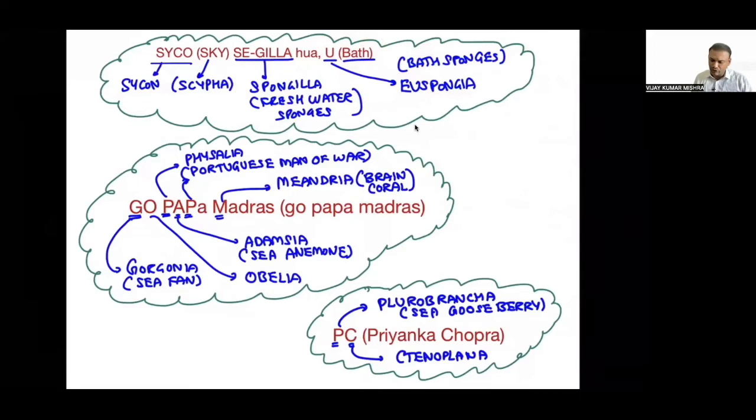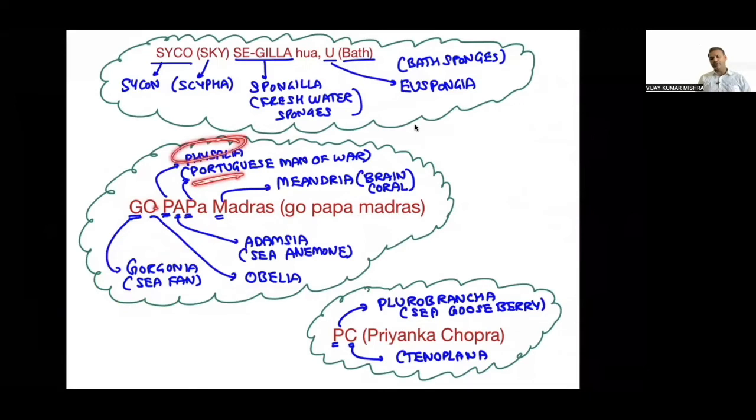Then we move on to Go Papa Madras. Go Papa Madras is a trick. G for Gorgonia. G stands for gas, and gas will be given by the fan. So Gorgonia is a sea fan. O for Obelia. Obelia is not an example mentioned at the end in the list of examples; it is mentioned in metagenesis. P for Physalia.